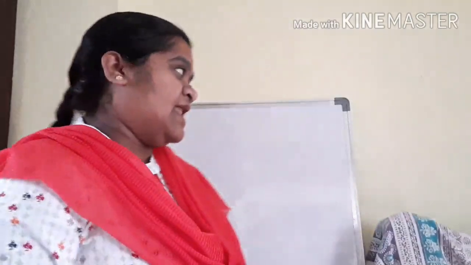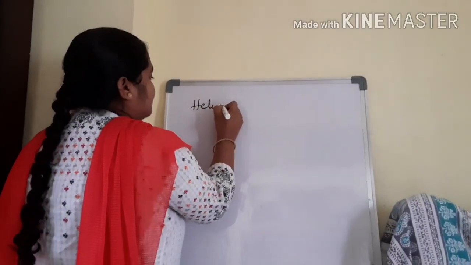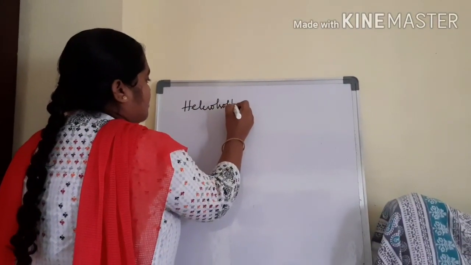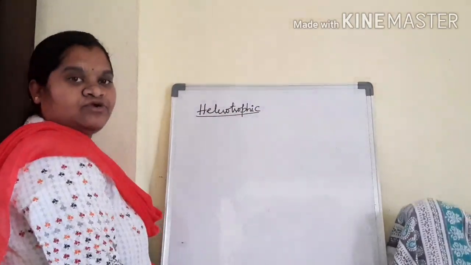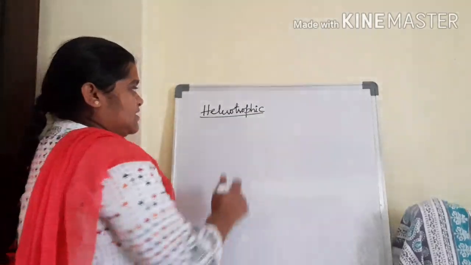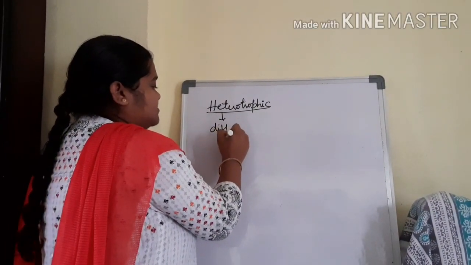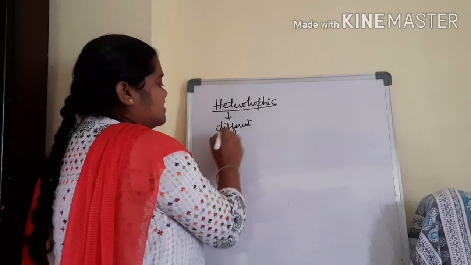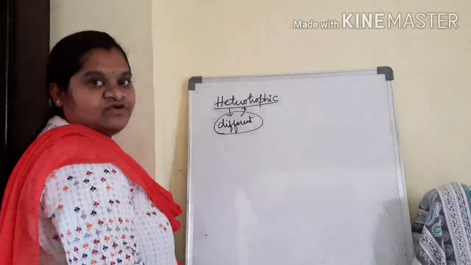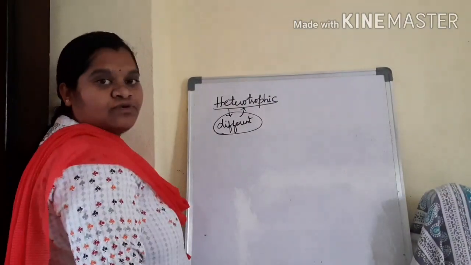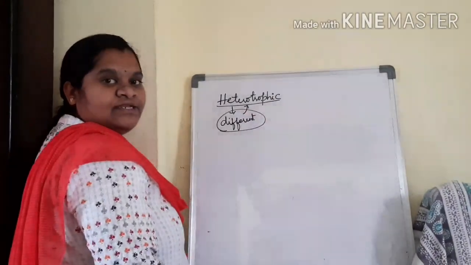In the beginning of the class I discussed heterotrophic nutrition. What is meant by heterotrophic nutrition? Heterotrophic nutrition is where organisms depend on other organisms for their food. Such organisms are called heterotrophs, and such type of nutrition is called heterotrophic nutrition.